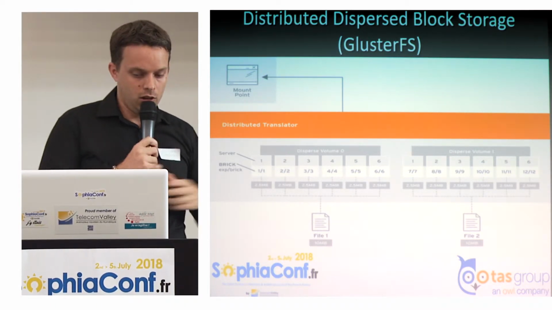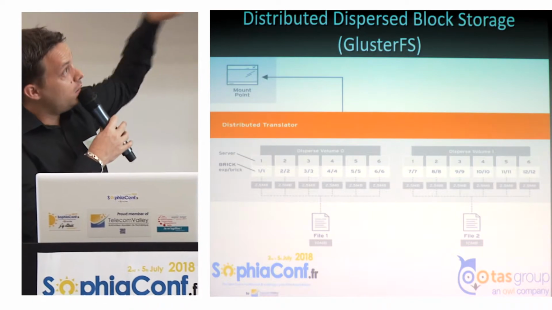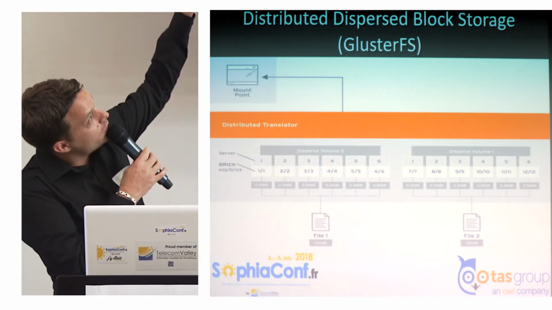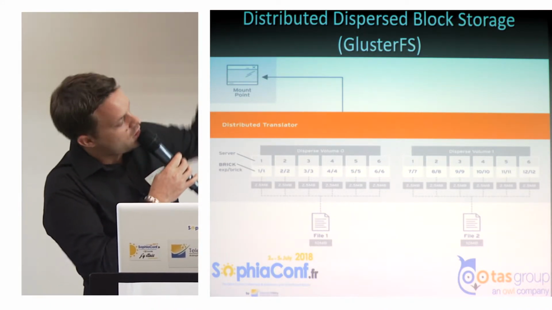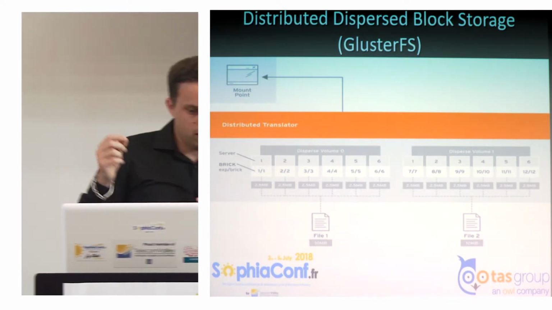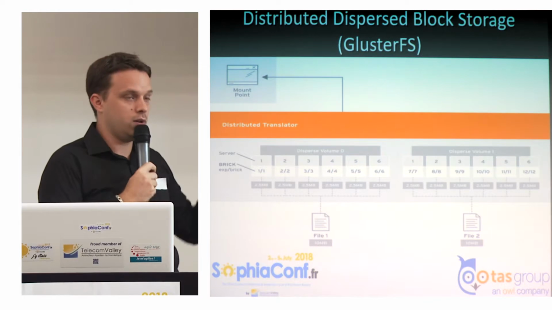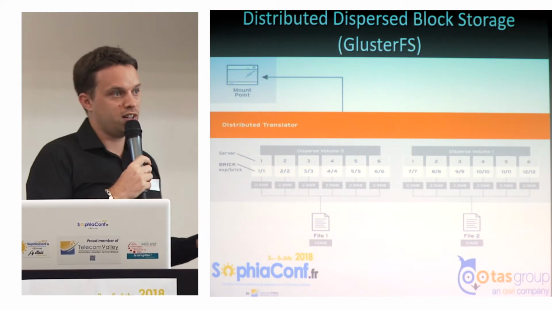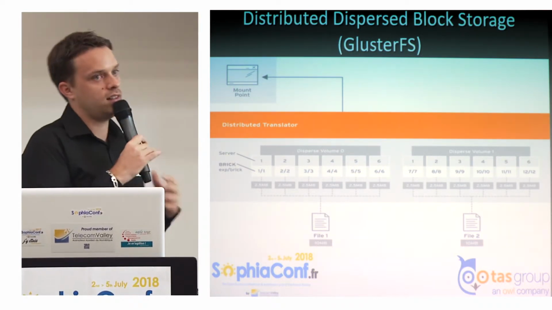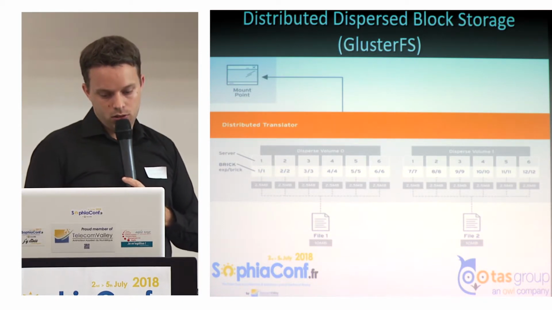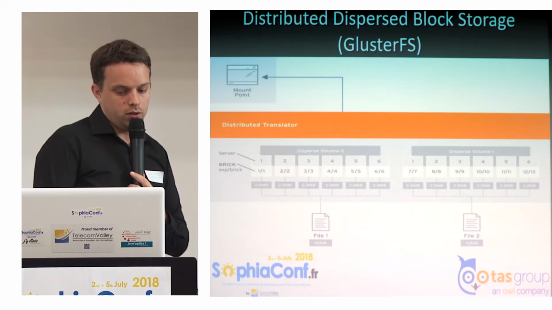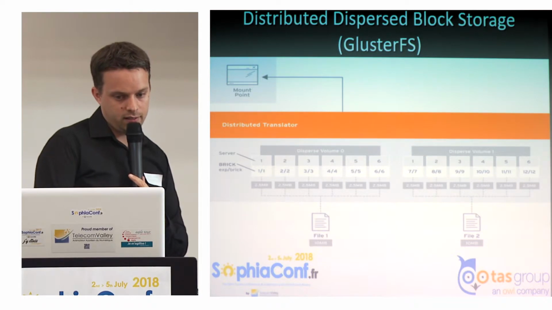So file 1 will be available through bricks of data on maybe 4 servers. So if we lose one server or one disk, we always keep our data available. So this is how GlusterFS works.